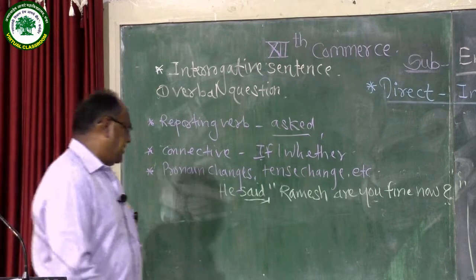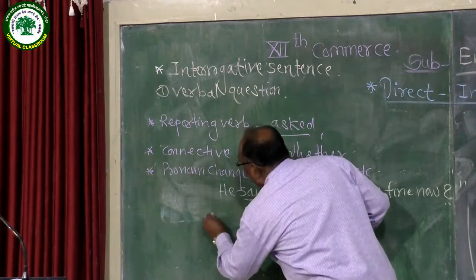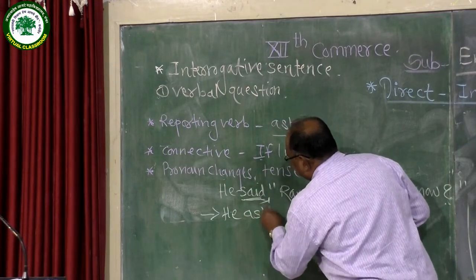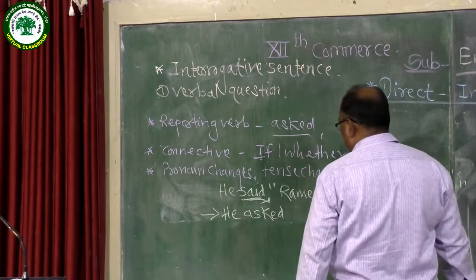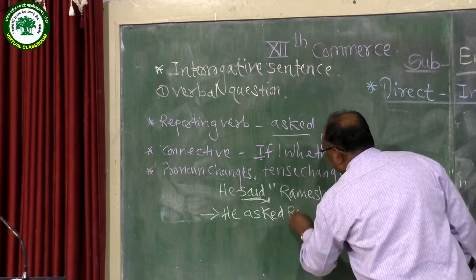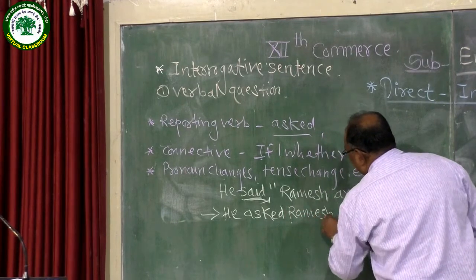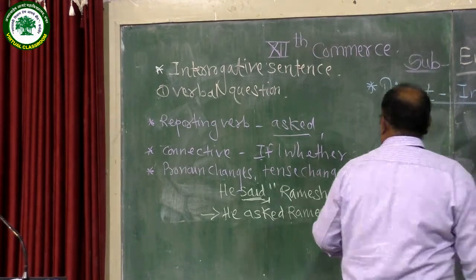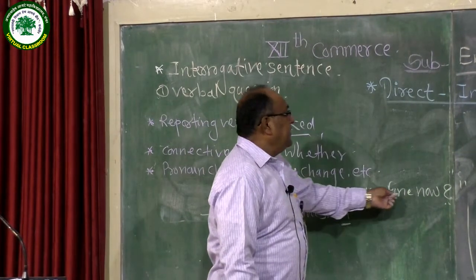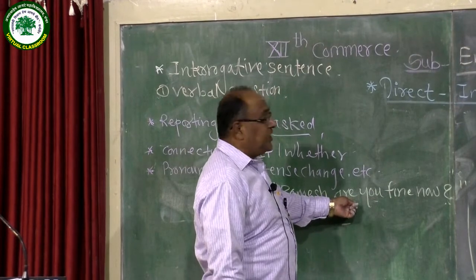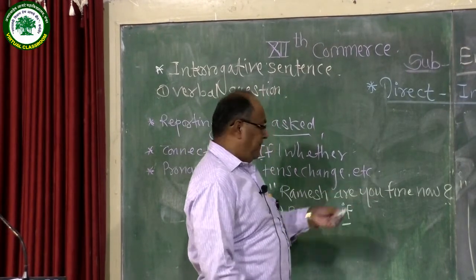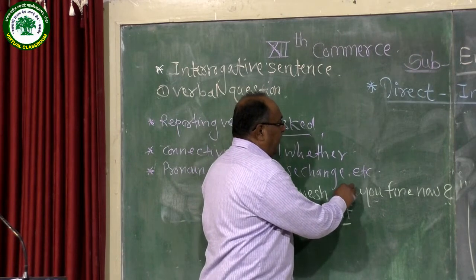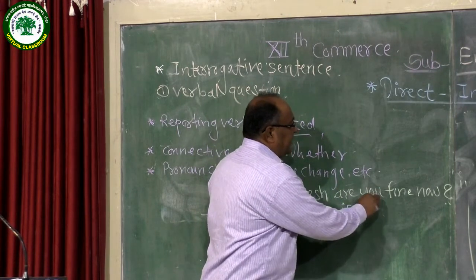Now look at this sentence. He said changes into asked. He asked Ramesh. Then I use the connective if. Now, are you fine now? This verbal question changes into a statement. The to be form, are, can be placed after the subject: you are fine now.